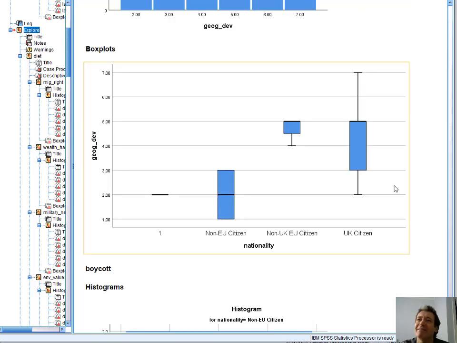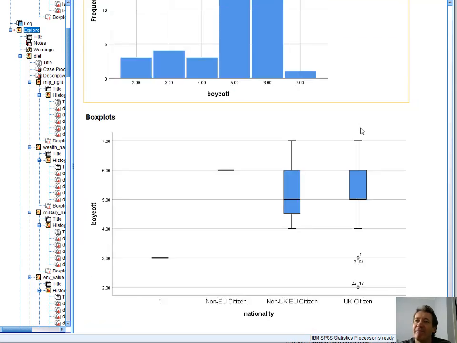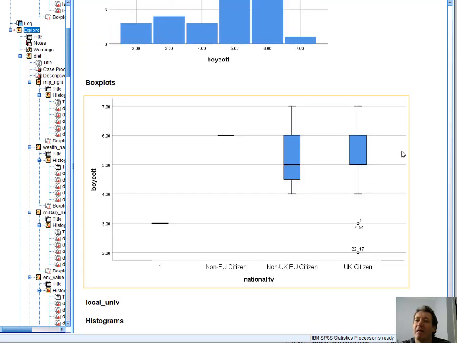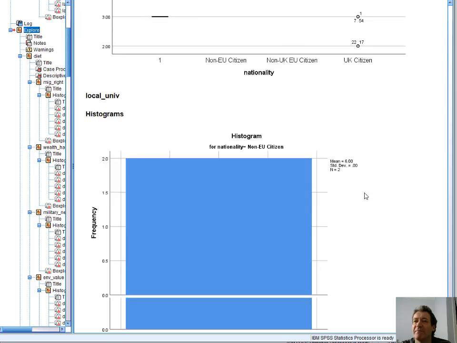And geographical development: people from outside of Europe are less likely to think that physical geography was an important factor, compared to people from Europe, including the UK. And boycotting goods, yeah, not many differences there.